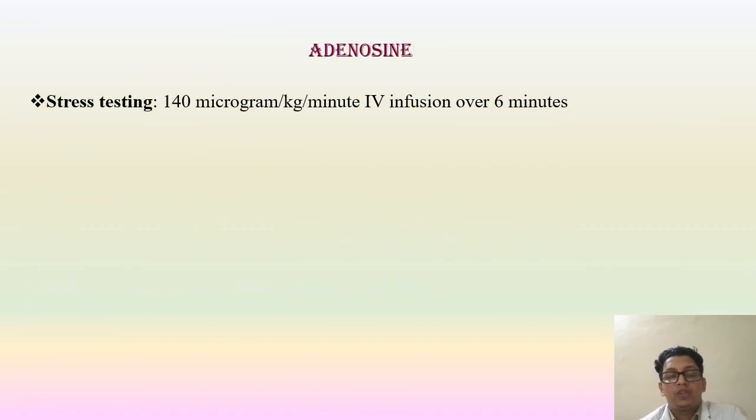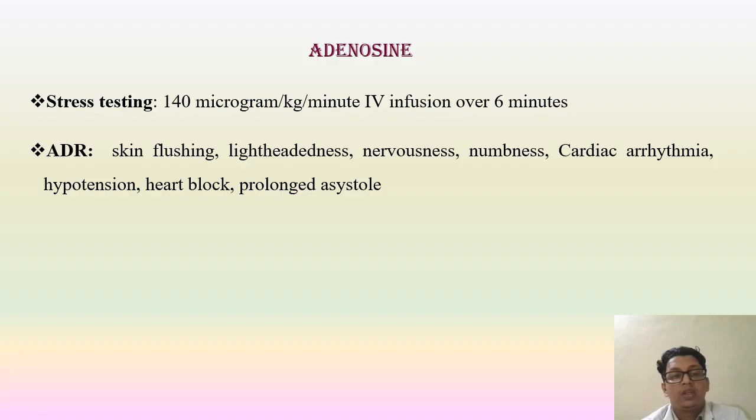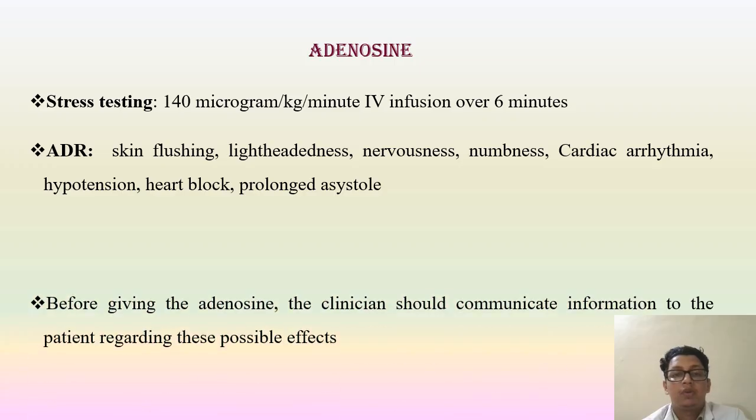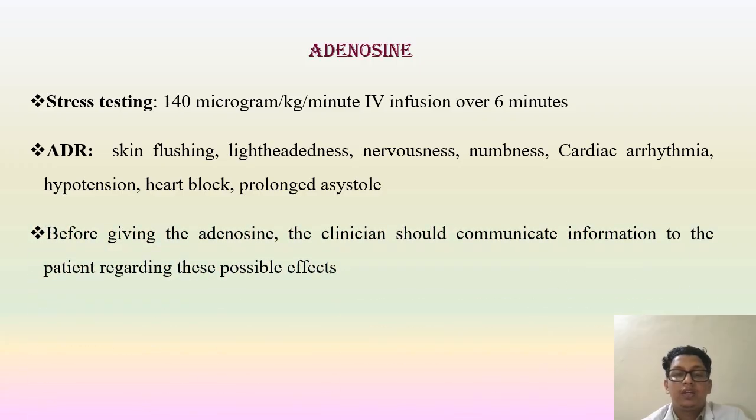For stress testing in the nuclear medicine department, cardiac stress testing, we will use 140 microgram per kilogram per minute IV infusion over 6 minutes. Main adverse reactions are skin flushing, lightheadedness, nervousness, numbness, cardiac arrhythmia, hypotension, heart block, and prolonged asystole. Before giving the adenosine, the clinician should communicate to the patient the possible effects and side effects.